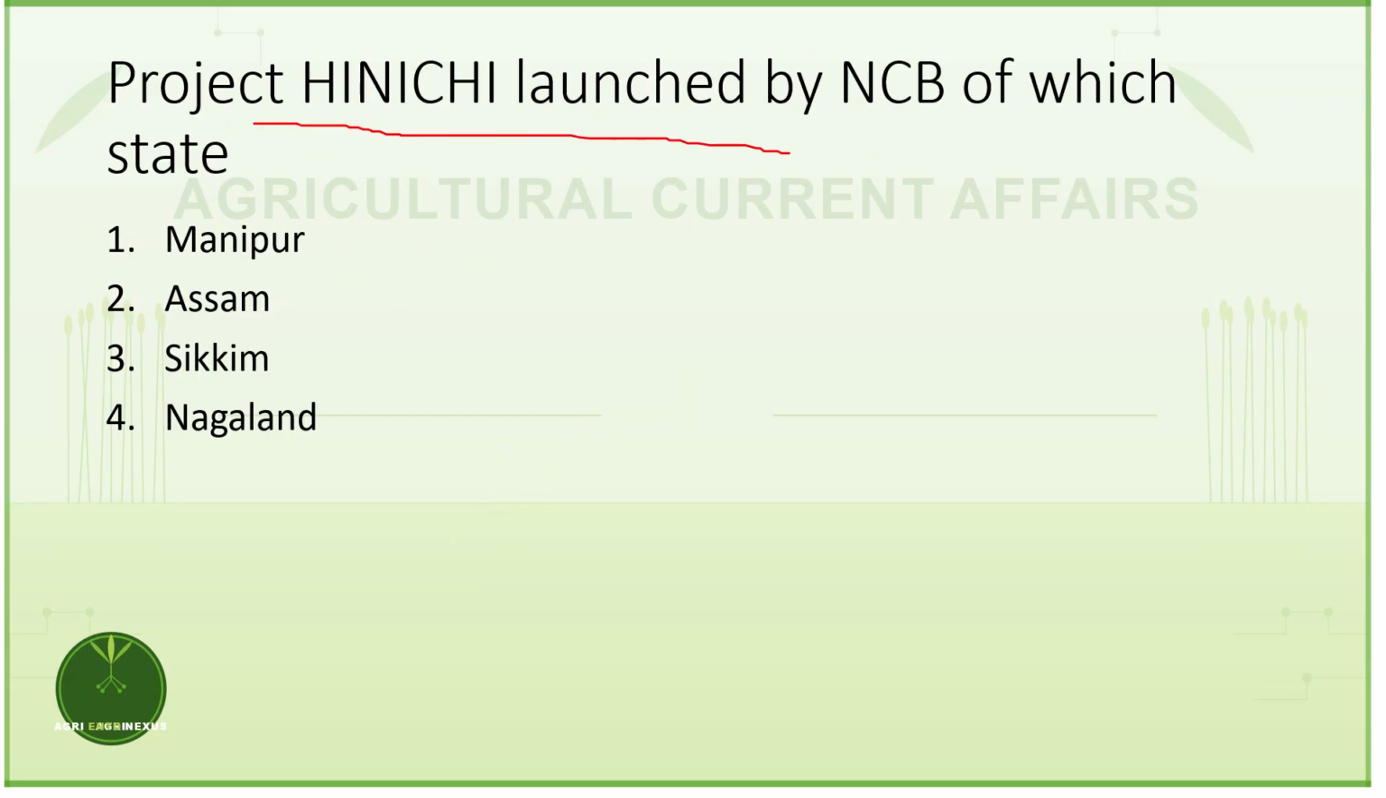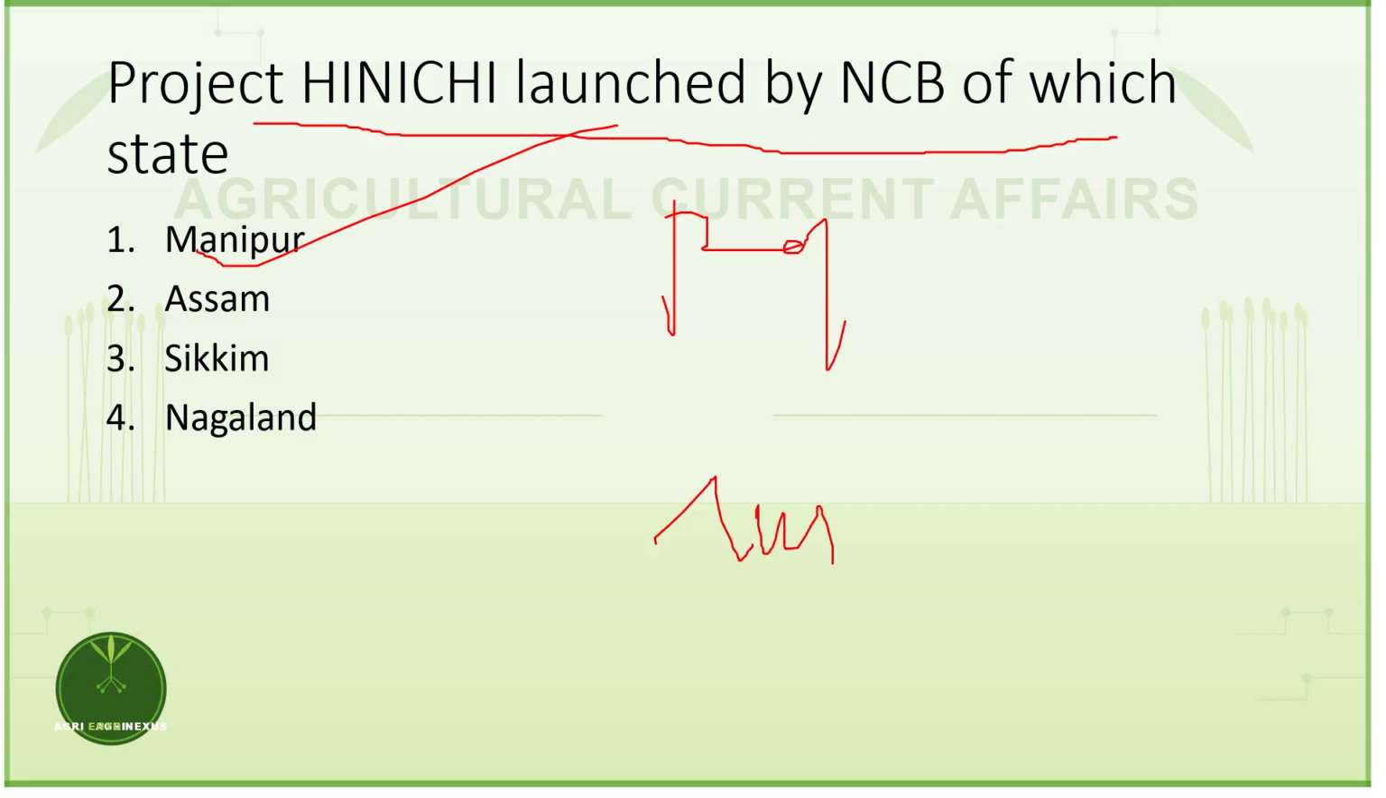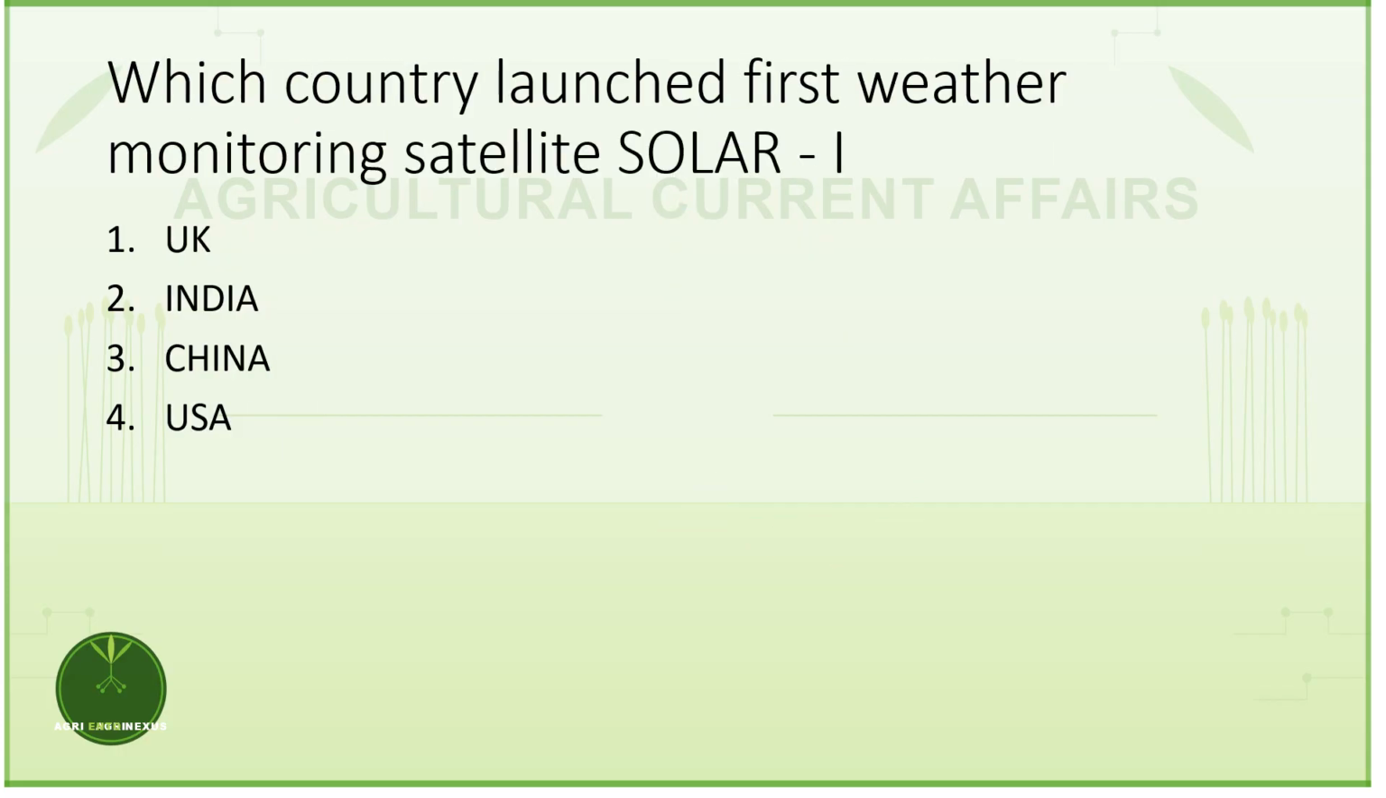Project Hinichi was launched by the Narcotics Bureau of which state? The answer is Manipur. This Project Hinichi is a joint effort by the Narcotics Control Bureau of Manipur to replace poppy farming with sustainable crops. Which country launched the first weather monitoring satellite named Solar One? The answer is USA.